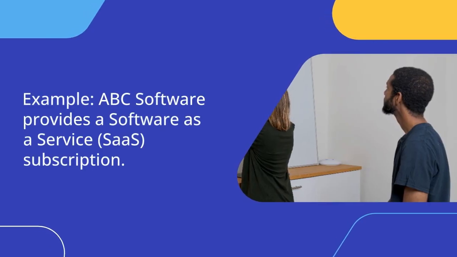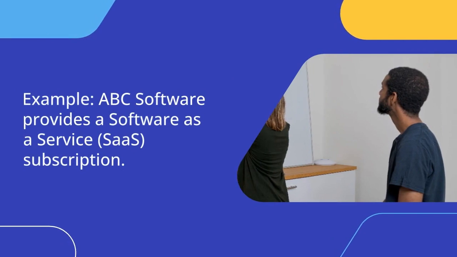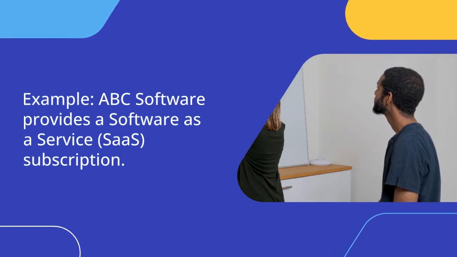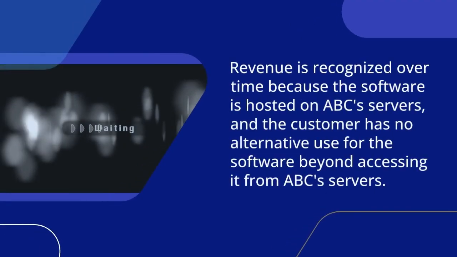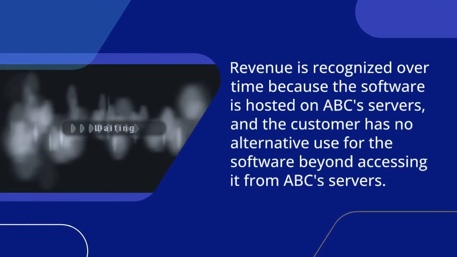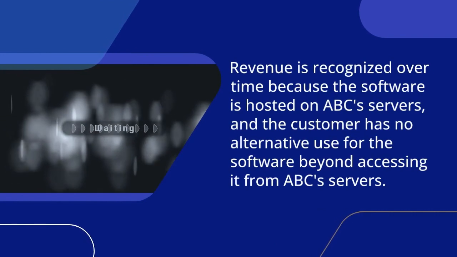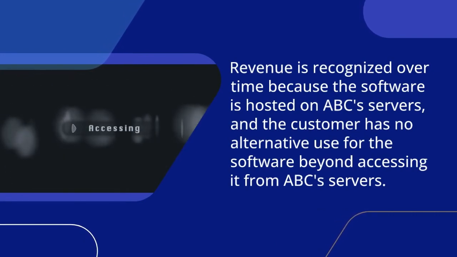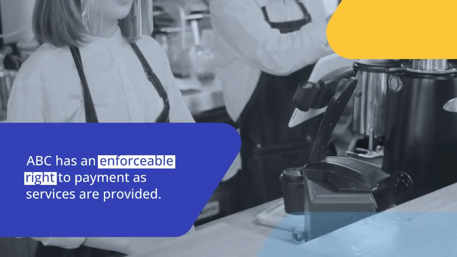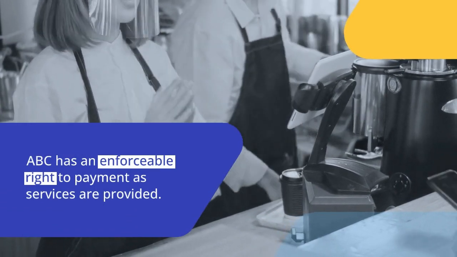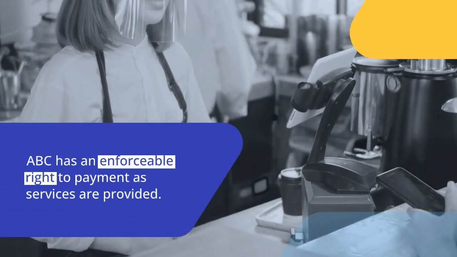Example: ABC Software provides a software as a service (SaaS) subscription. Revenue is recognized over time because the software is hosted on ABC's servers, and the customer has no alternative use for the software beyond accessing it from ABC's servers. ABC has an enforceable right to payment as services are provided.